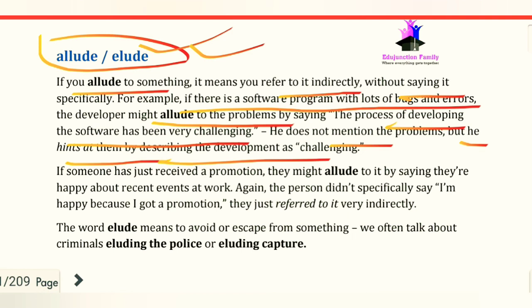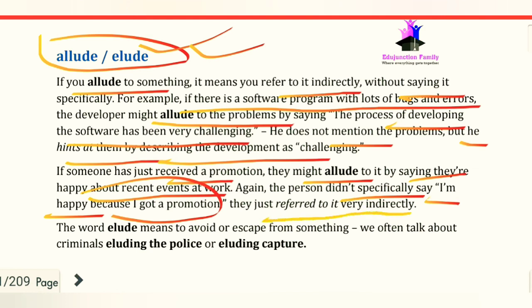So if someone has just received a promotion, they might allude to it by saying that they are happy about recent events at work. Again, the person did not specifically say I am happy because I got a promotion. They just refer to it very indirectly.